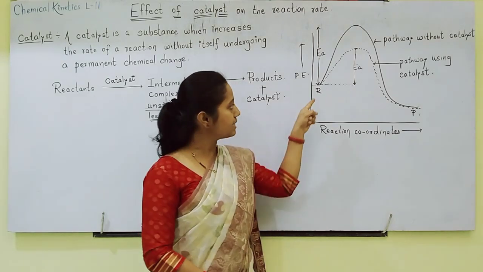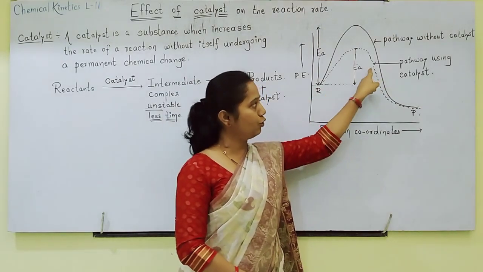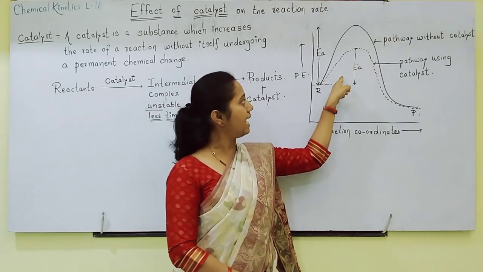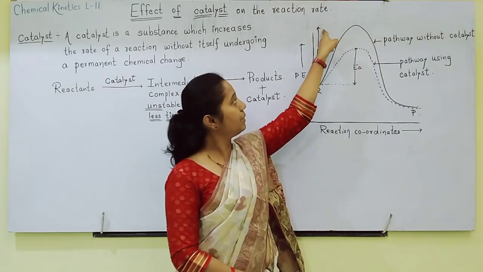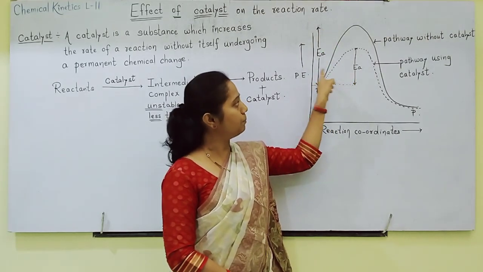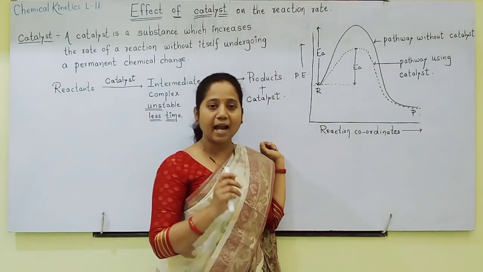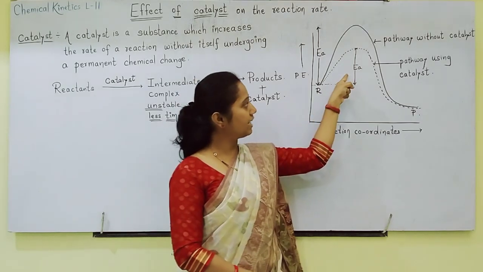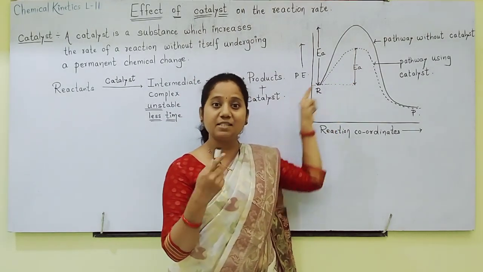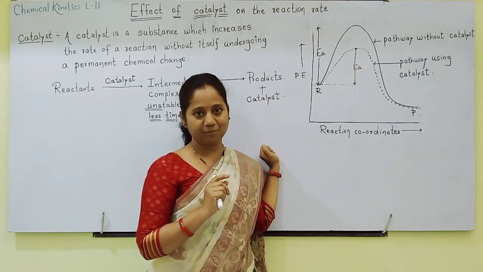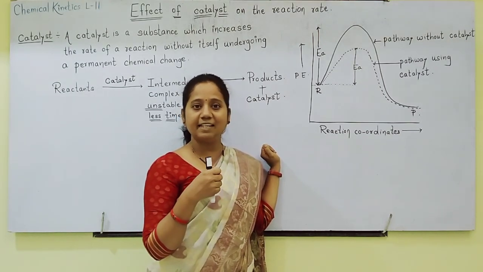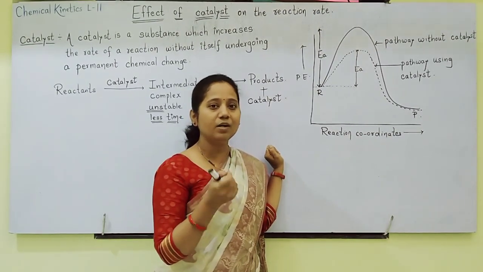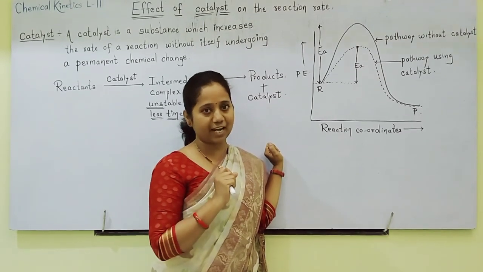Very easily you can see that when catalyst is used, the activation energy required is quite less as compared to the previous activation energy. You can compare both activation energies. And you know that activation energy is inversely proportional to rate of reaction. Activation energy decreases means rate of reaction increases. Okay, like this reaction becomes faster and faster. So this is how a catalyst increases rate of reaction.